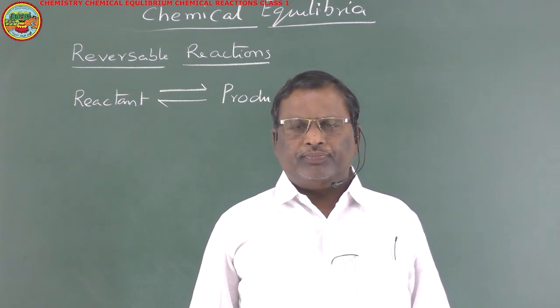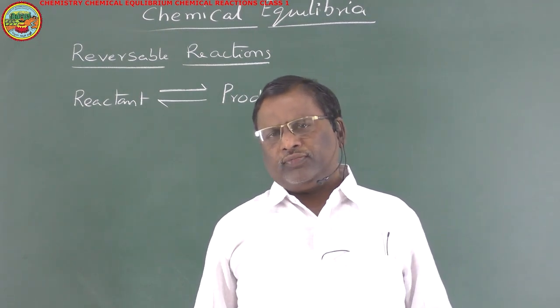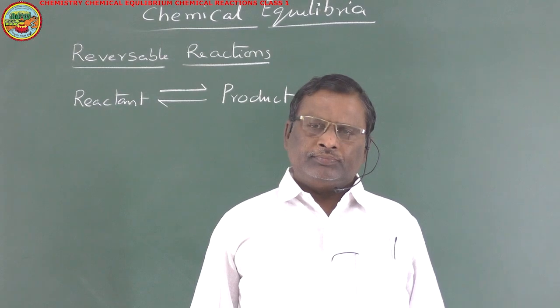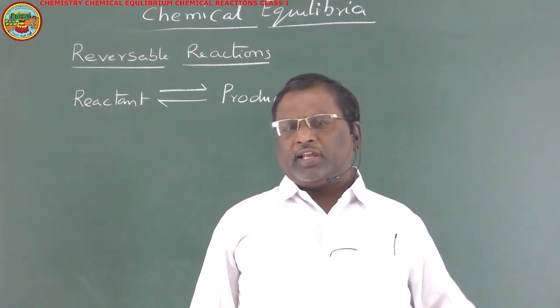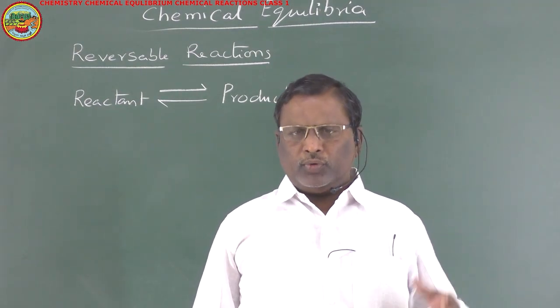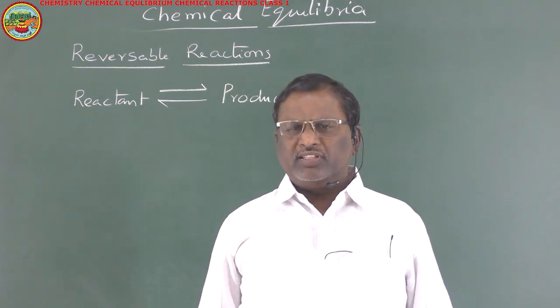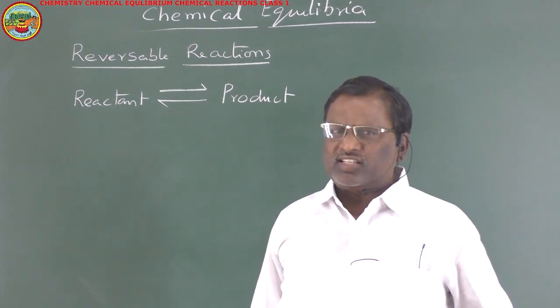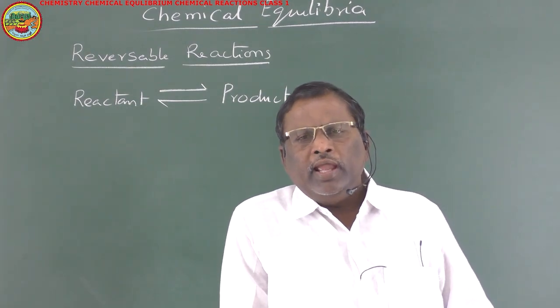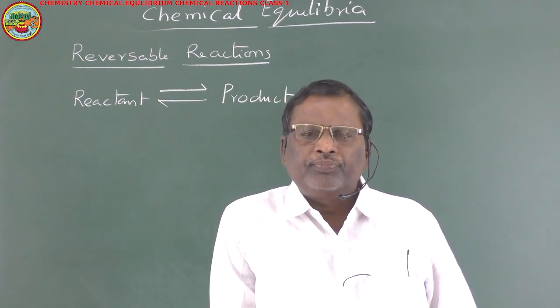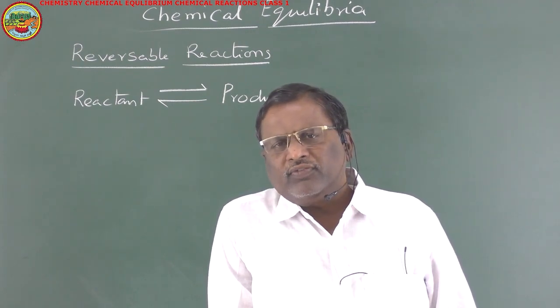According to the law of active mass, the rate of the chemical reaction is directly proportional to the molar concentrations of the reacting species, because actually it is the active masses of the reacting species. Active masses are nothing but molar concentrations in case of solutions, and partial pressures in case of gases.